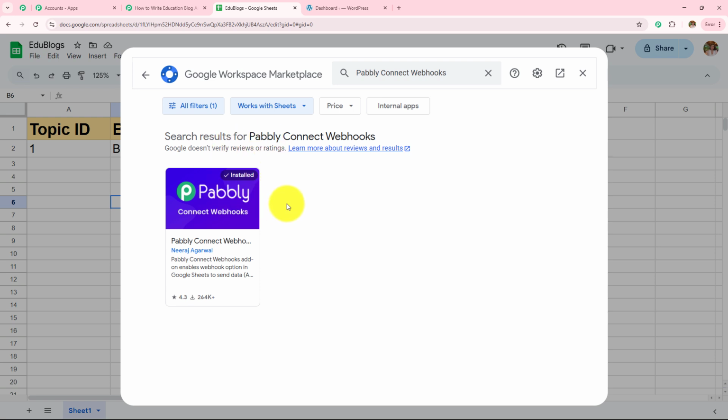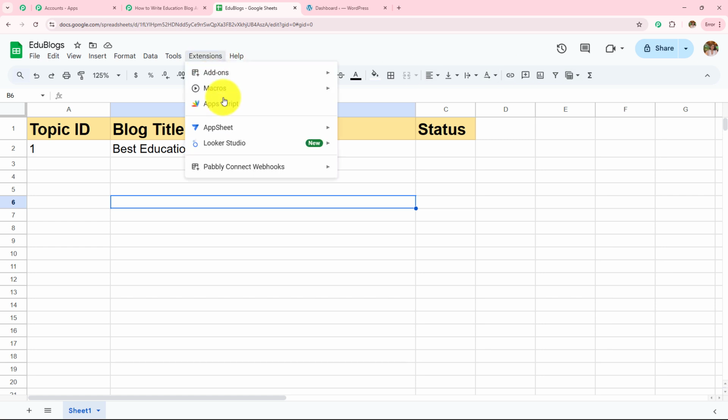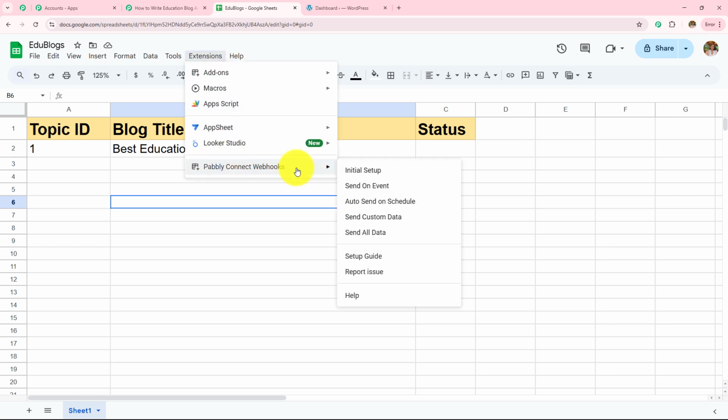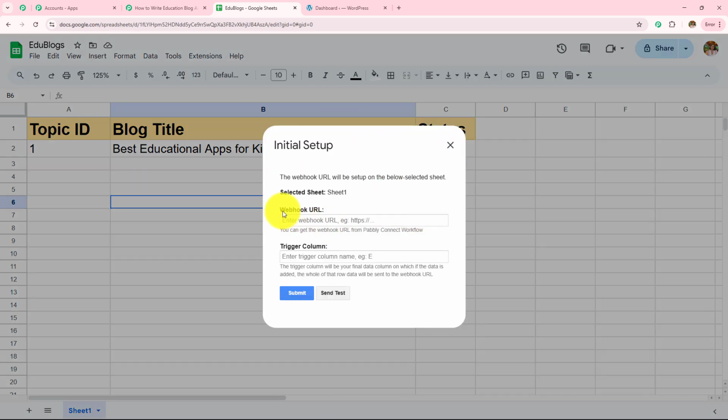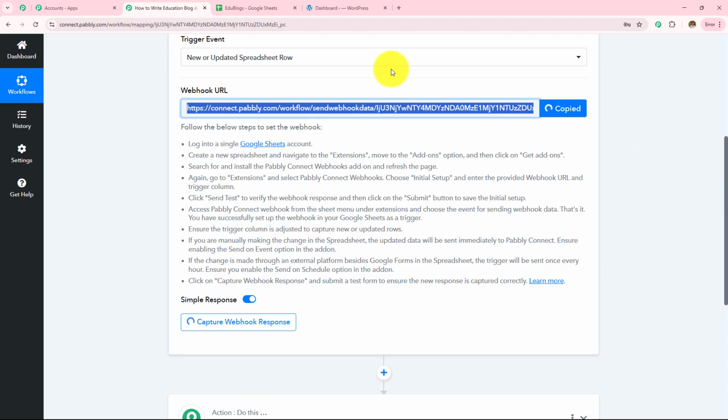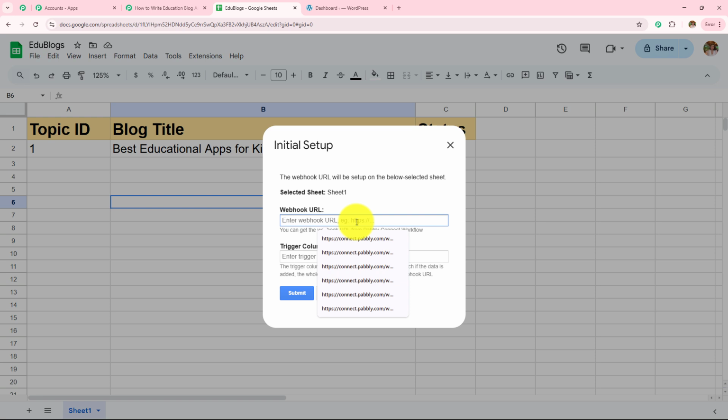But if you are doing this for the first time, make sure that you follow the same process and install this Pabbly Connect Webhooks in the Google Sheets. Now after you install this Pabbly Connect Webhooks, it will start appearing over here. Now we have to click on this initial setup. Now this box has appeared in front of me where I need to enter the webhook URL and the trigger column. So this is the same webhook URL which is provided in my Pabbly Connect workflow. So I am going to copy this webhook URL and paste it over here.